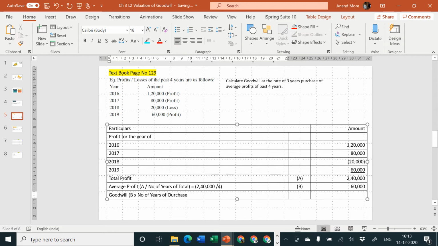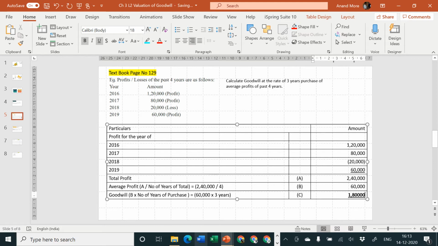That goes to 60,000 into how many years? They have told you 3 years. Into 3 years. We have saved 3 years of our life by working with this partnership firm, by joining this partnership firm. So 60,000 into 3 is equal to 1,80,000. So this is the value of goodwill.